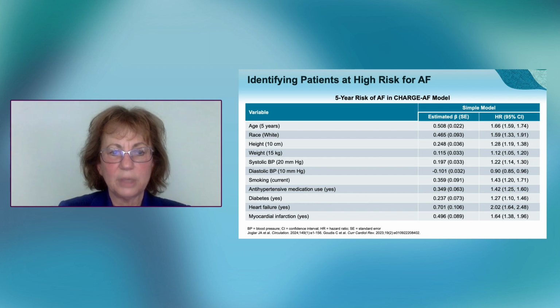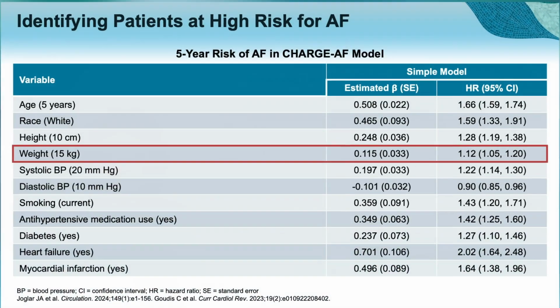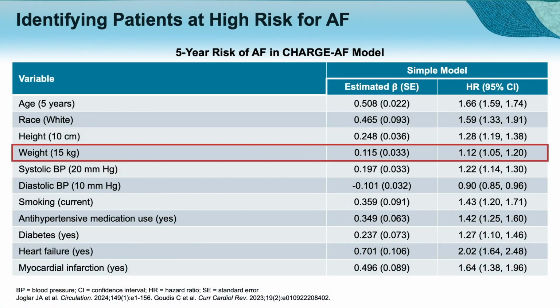If you look really even at weight, what does that mean? 15 kilograms. Let's look at that specifically. Line 4, 15 kilograms. The way you would read that hazard ratio is that for every 15 kilogram increase in weight, there is a 12% increased risk of having atrial fibrillation. So now just add on 70 pounds. I mean, what does that mean for atrial fibrillation? And that's how you would interpret the variable with the hazard ratio.